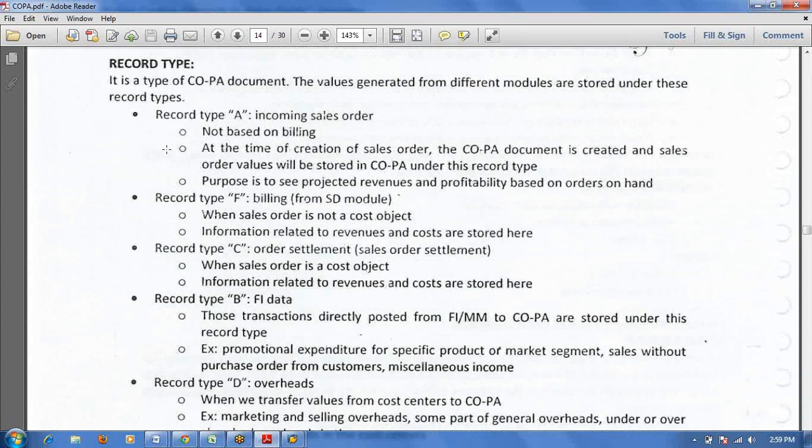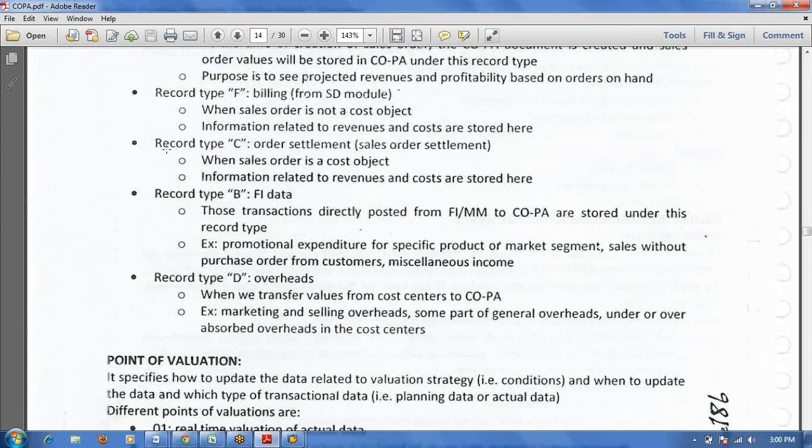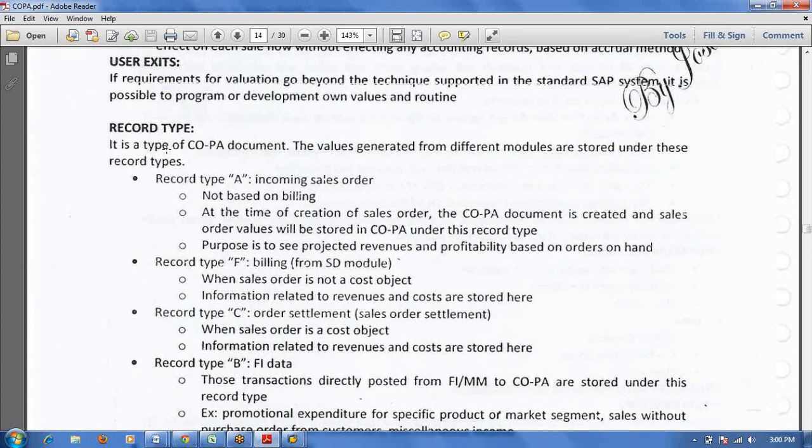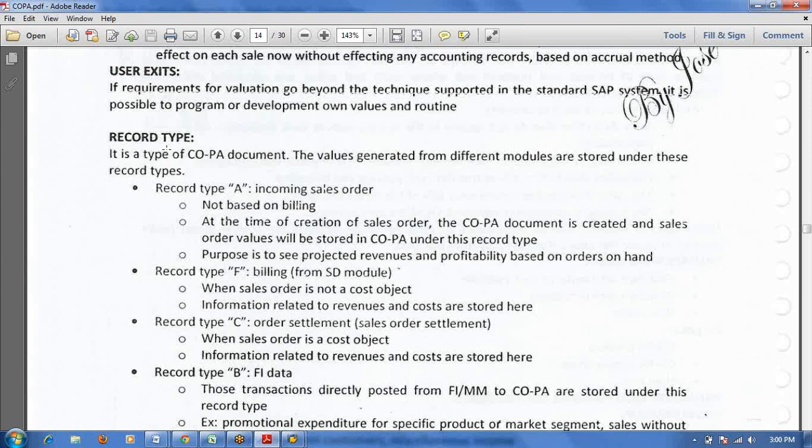Each cost component wise we should map to a value field. Here record types are also important. Each module has one record type. F is for SD related, B is for FI/MM related, C is for settlement, D for overhead, cost center to COPA. These record types are standard only, we won't create them. Record type wise we will maintain the number ranges; the COPA number ranges we maintain each record type wise only.